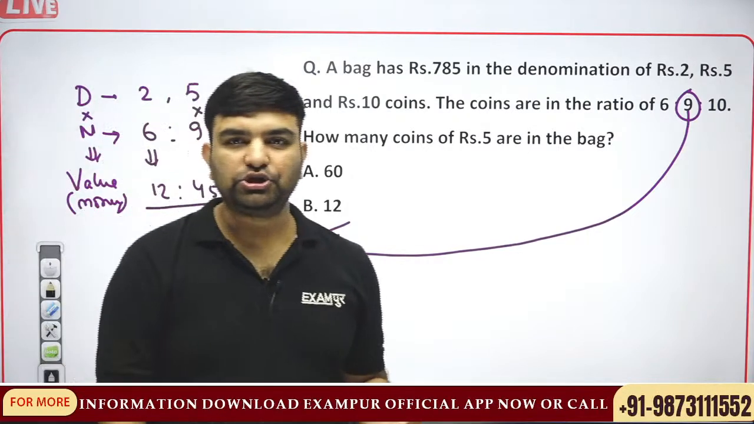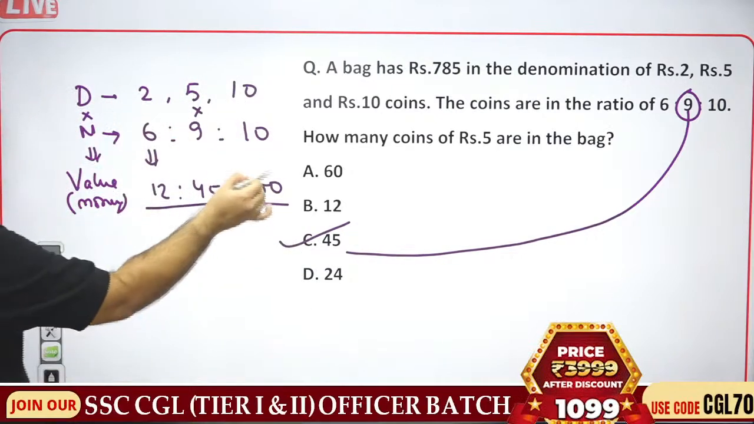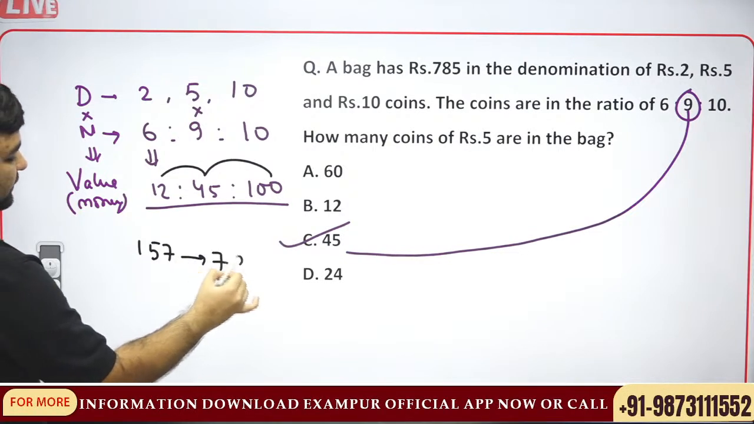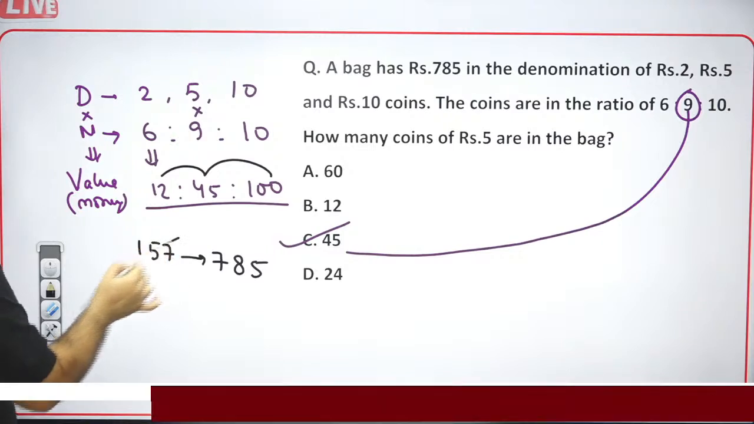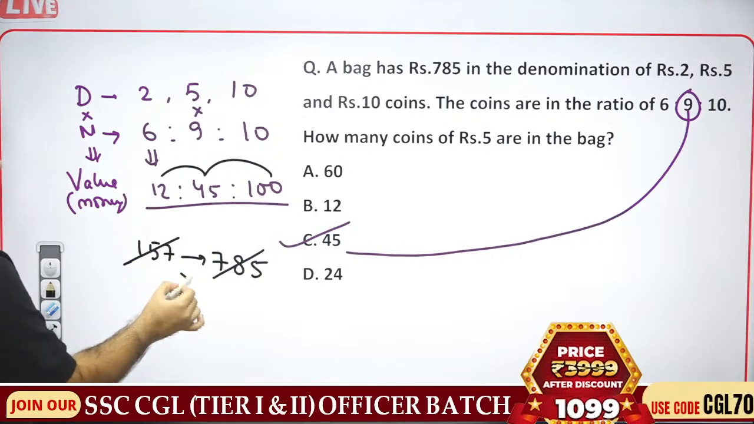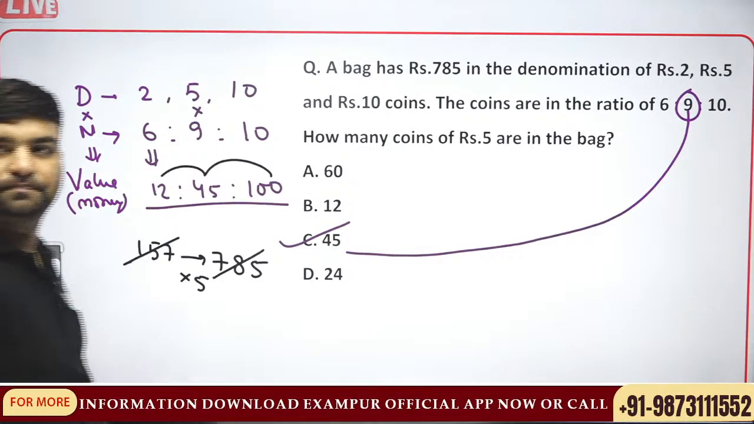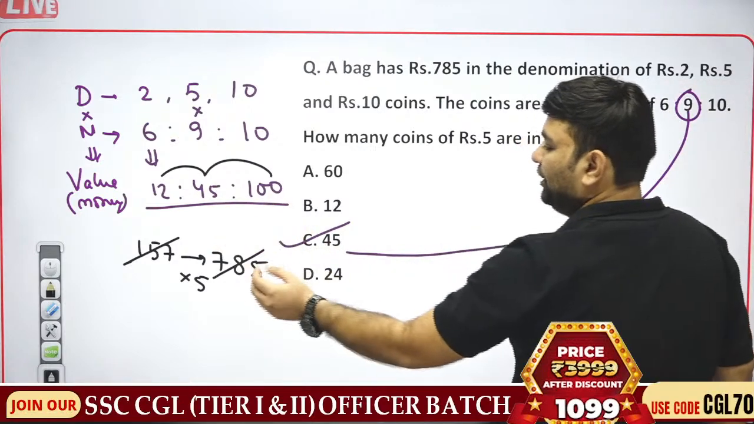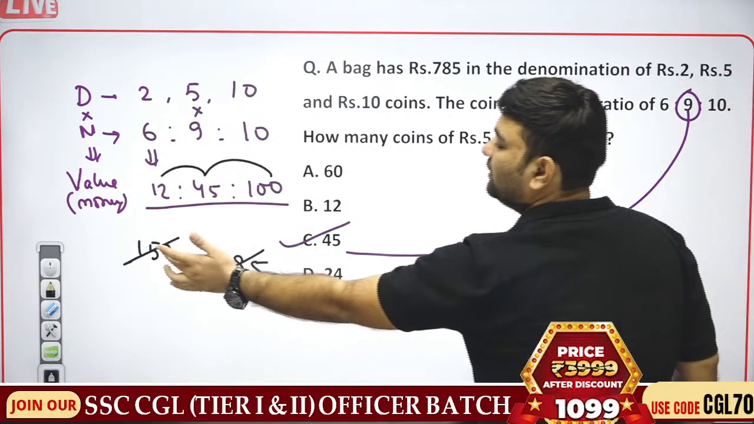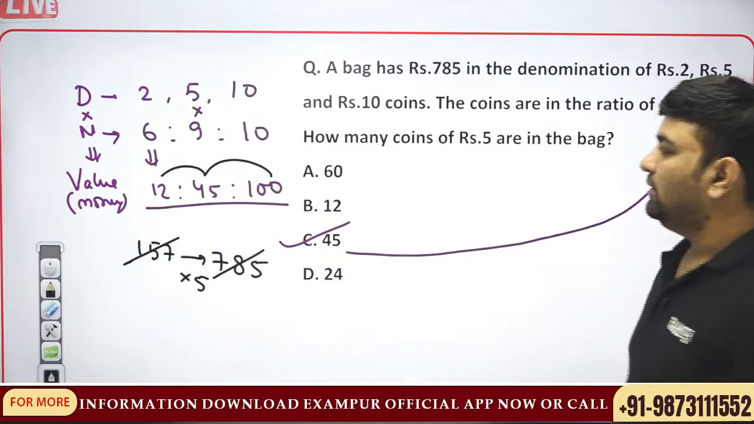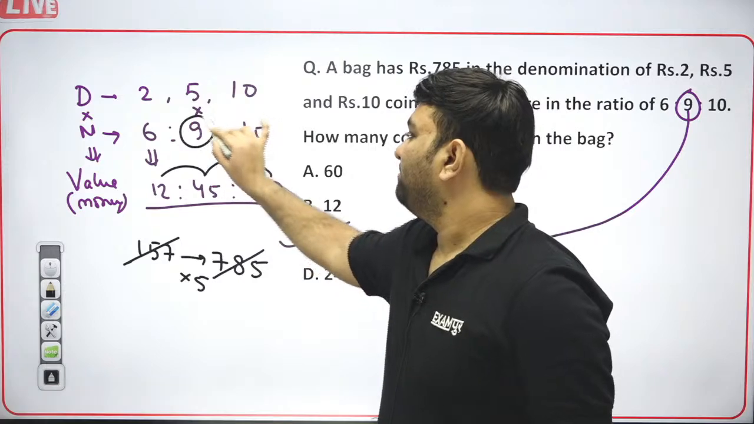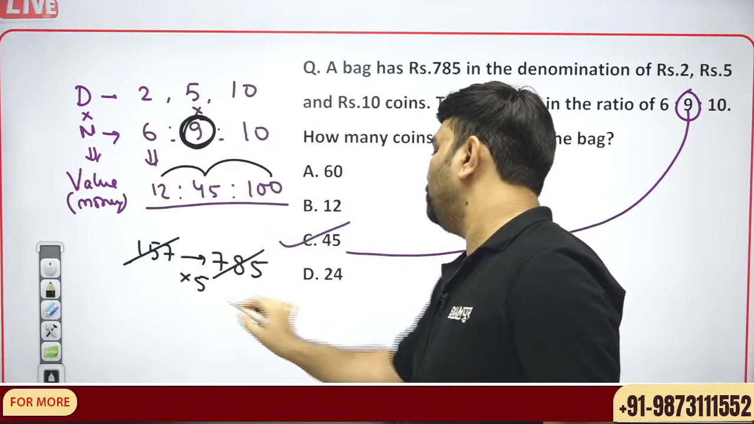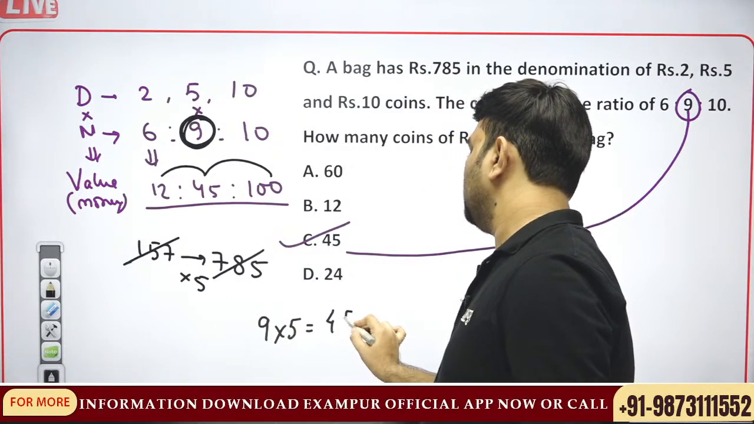So according to the ratio, value is 145, 155, 157, 785. Looking like 5 times. This is the value according to the ratio, which is given as 785 in the question. So this into 5 is 785. So number of ₹5 coins were 9. So exactly they are 9 into multiplication of 5, 45 coins.